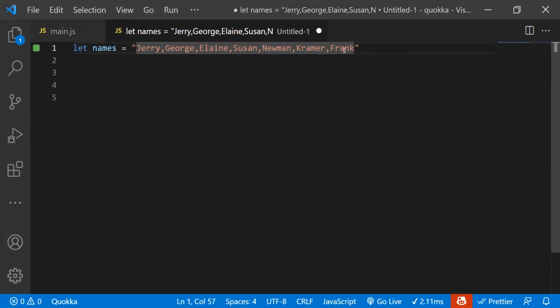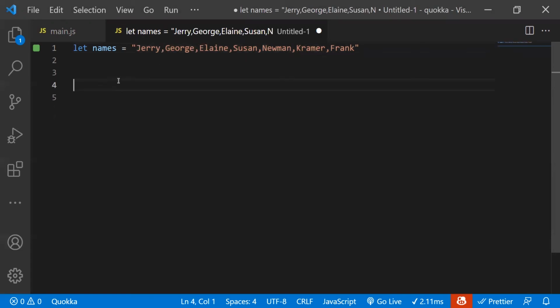And then maybe we want to sort it or manipulate it somehow. This is a common thing in programs. You have a lot of data that you just need to manipulate. In this situation, we would separate this out by the commas. That's going to be the delimiter, and the function we're going to use is split.